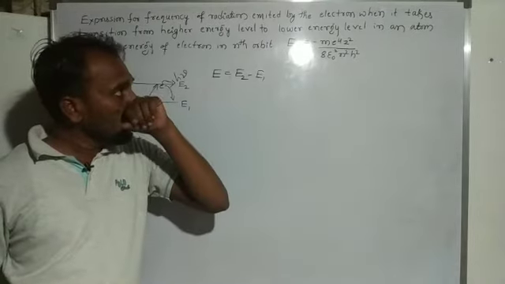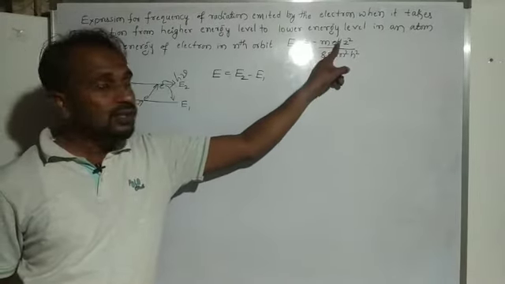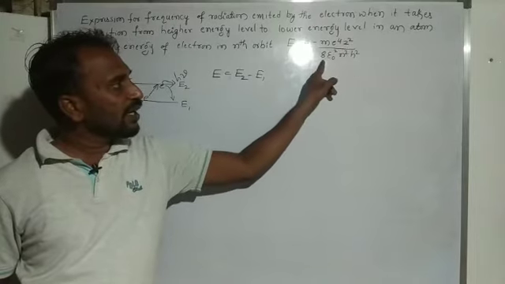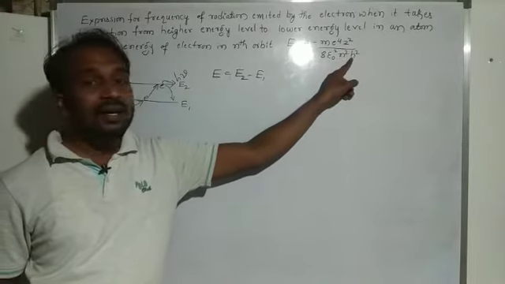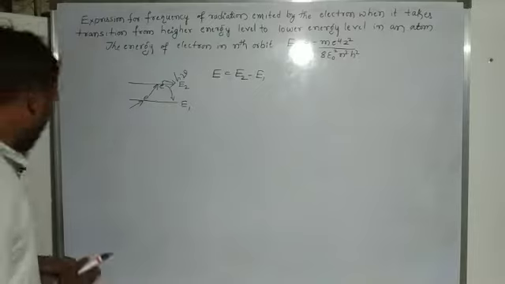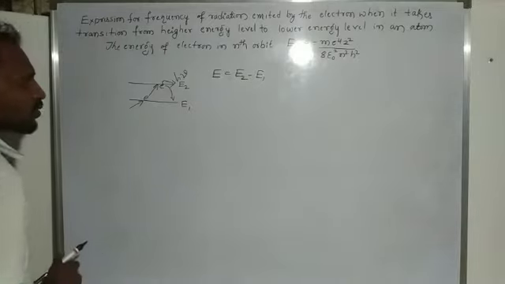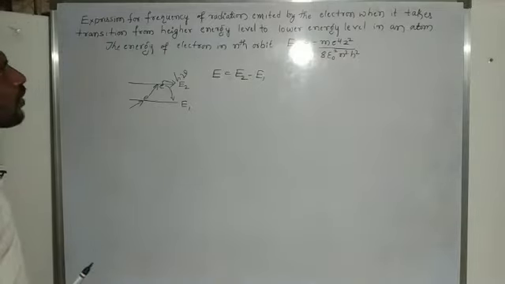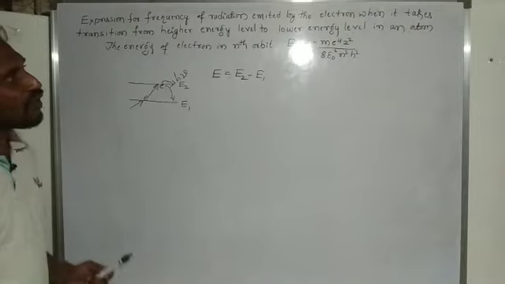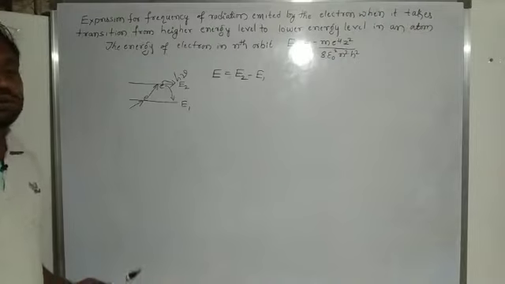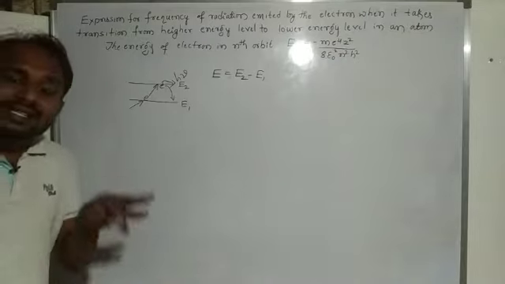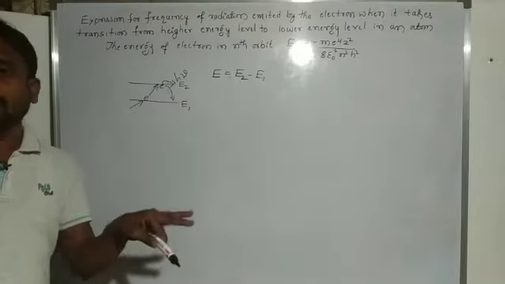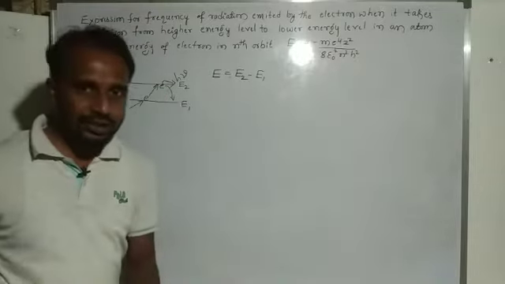By using this formula, today we want to calculate the frequency of radiation emitted by the electron when it makes a transition from a higher energy level to a lower energy level.